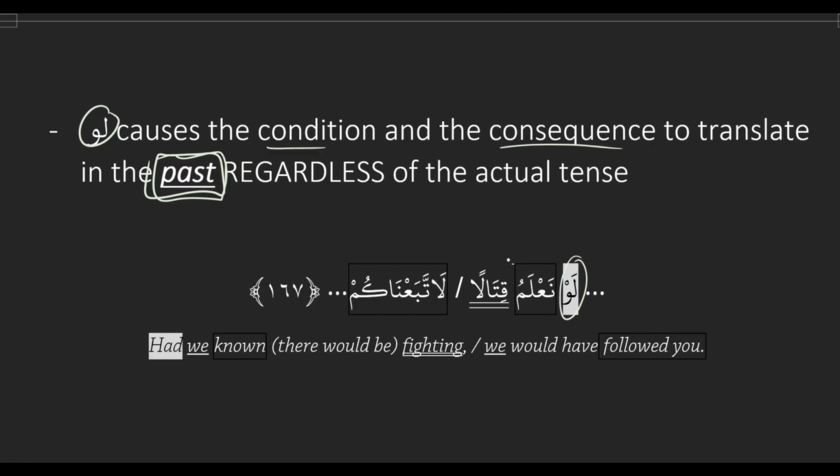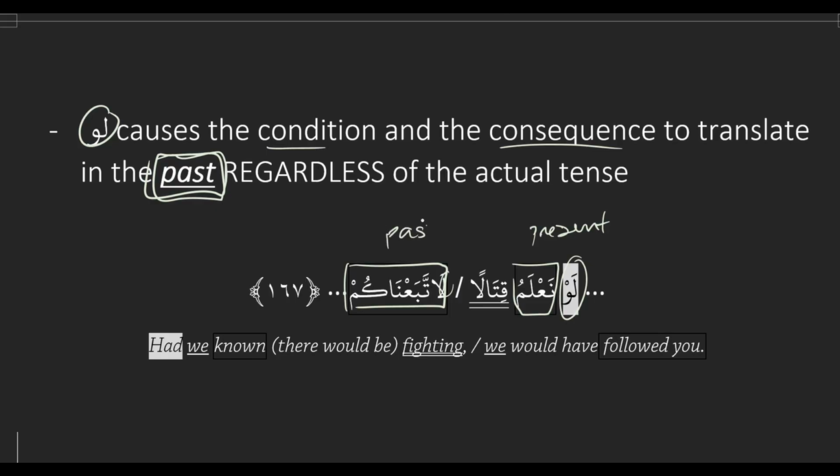نعلم is what kind of action? It's present because you have the u at the end and the na at the beginning. Present because we see na plus u. And then لاتبعناكم, what kind of action is that? It's past. If we hide the attached pronoun, which is the receiver, we have the sukun and na ending indicator. So it's past.